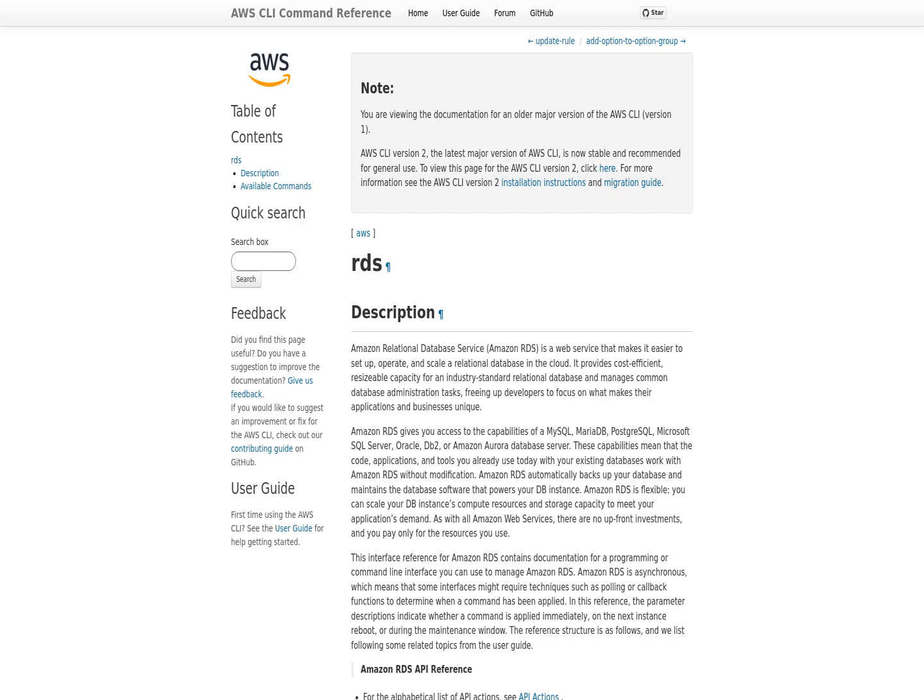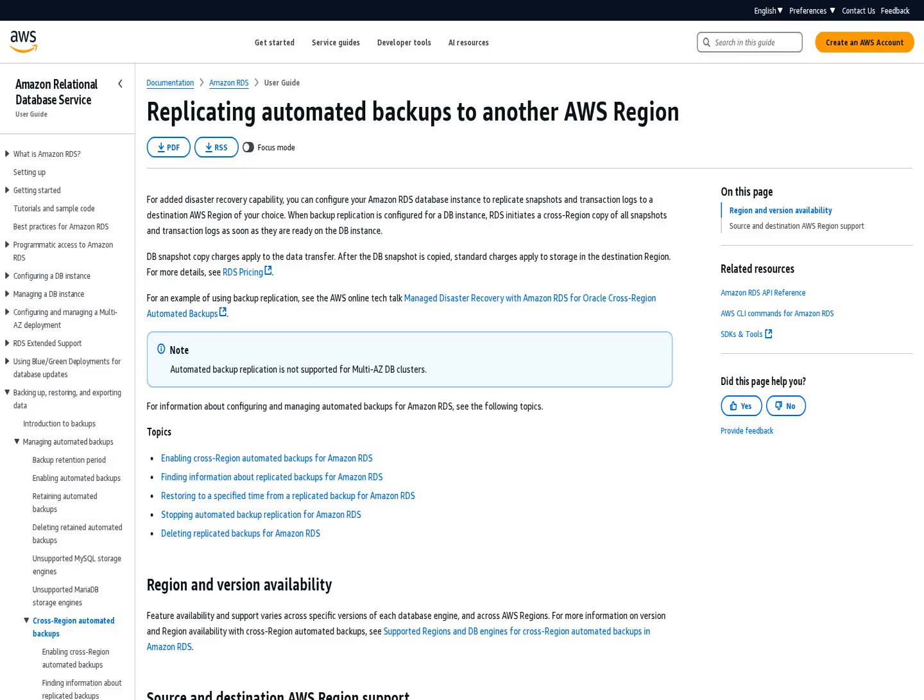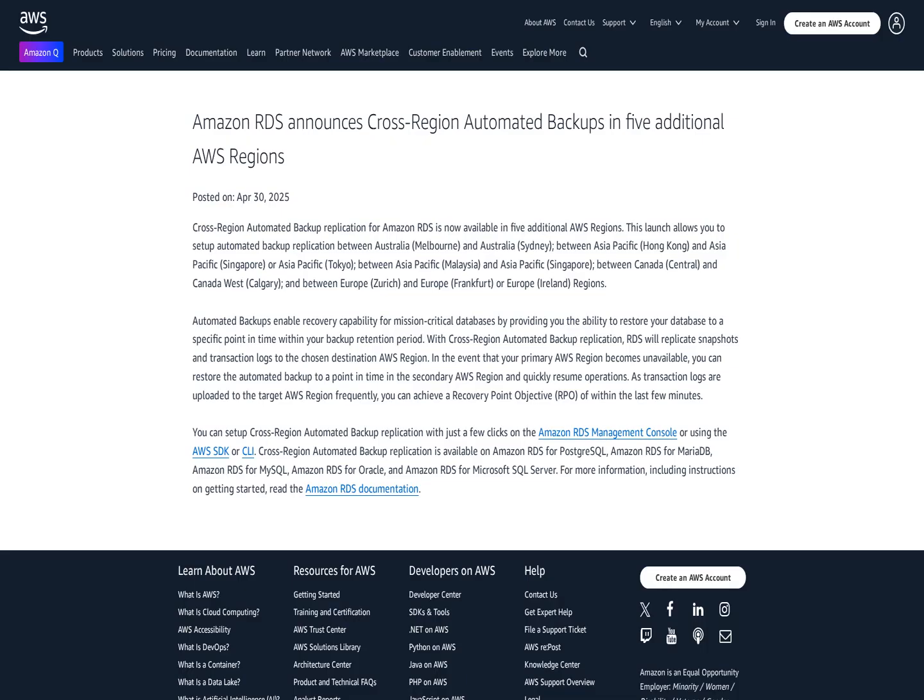Cross-region automated backup replication replicates snapshots and transaction logs to the chosen destination AWS region, allowing for recovery capability for mission-critical databases by providing the ability to restore the database to a specific point in time within the backup retention period. In the event that the primary AWS region becomes unavailable, the automated backup can be restored to a point in time in the secondary AWS region and quickly resume operations. This feature is available on Amazon RDS for PostgreSQL, Amazon RDS for MariaDB, Amazon RDS for MySQL, Amazon RDS for Oracle, and Amazon RDS for Microsoft SQL Server.